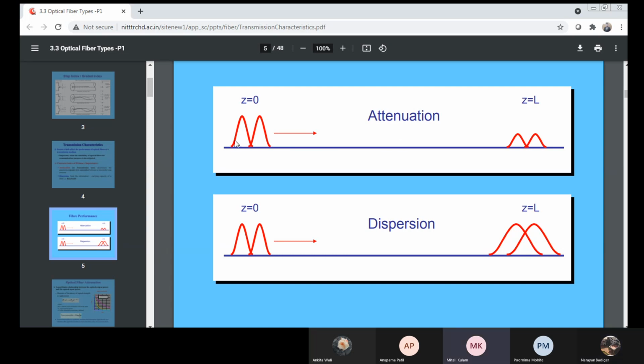Amplitude reduced. Correct? A signal or a light wave, after traveling a certain distance, loses its magnitude or amplitude. It means the entire signal I had at the origin, I am not getting the same original signal back. That is due to attenuation. Clear? And this attenuation is due to what? Due to absorption in the glass material, which is due to the impurities. And the next one is the bandwidth.